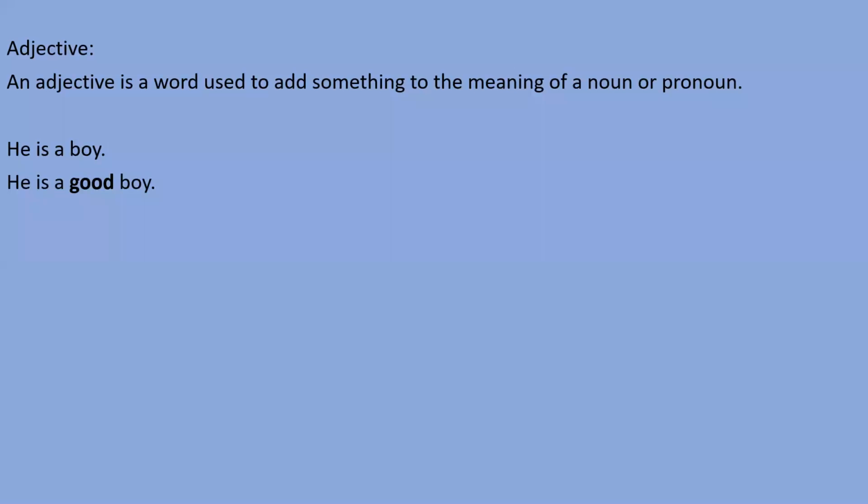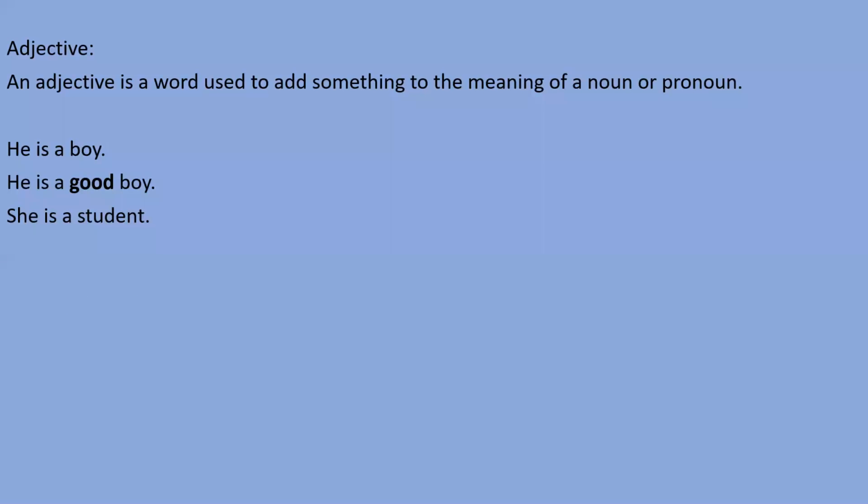He is a boy, but what type of boy is he? He is a good boy. I'm adding some information with the help of the word good. So simply, the word which gives extra information about any noun or pronoun is called an adjective, right? So good is here an adjective.